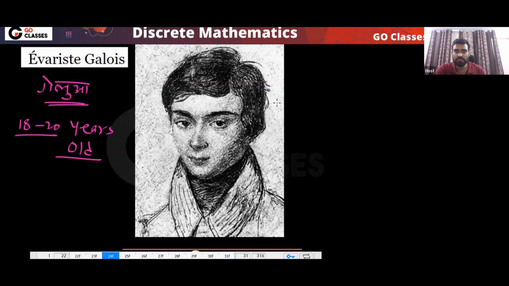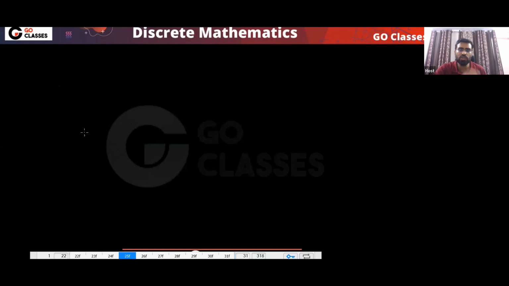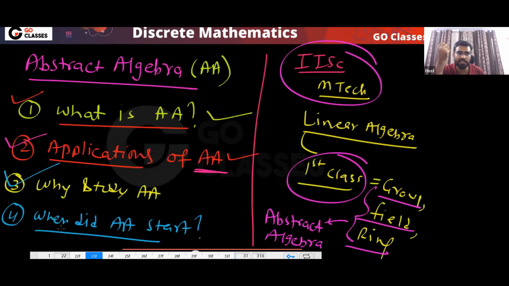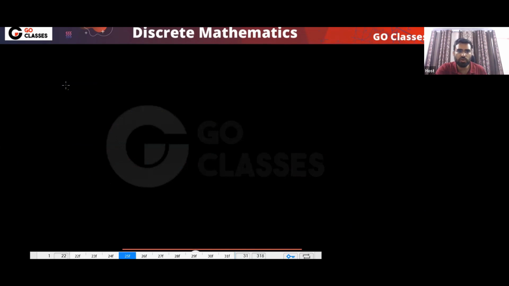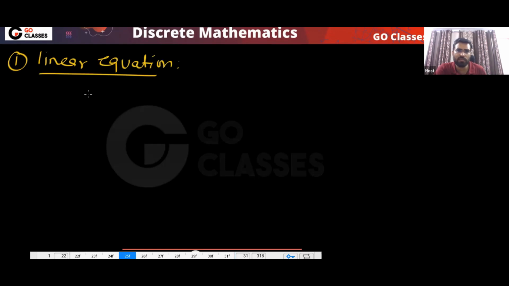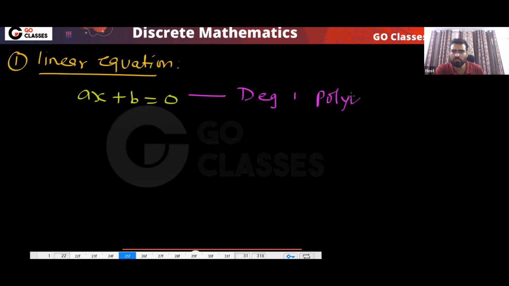Now let me tell you what the actual problem was, like why it started. Do you remember what a quadratic equation is? If I give you, for example, a linear equation, do you know what a linear equation is? A linear equation is this type of equation, ax plus b equal to 0. This type of equation is called a degree 1 polynomial.